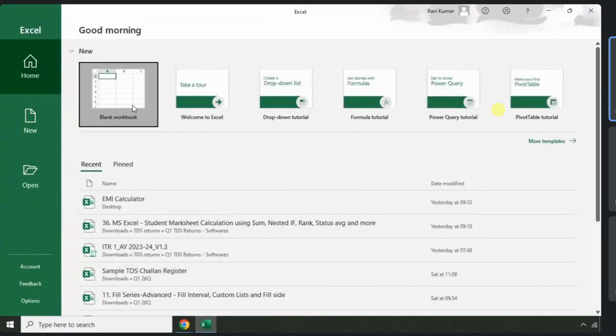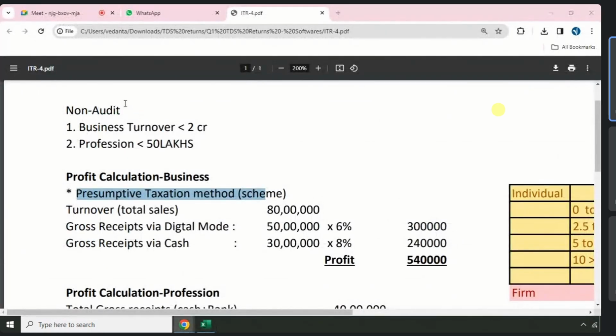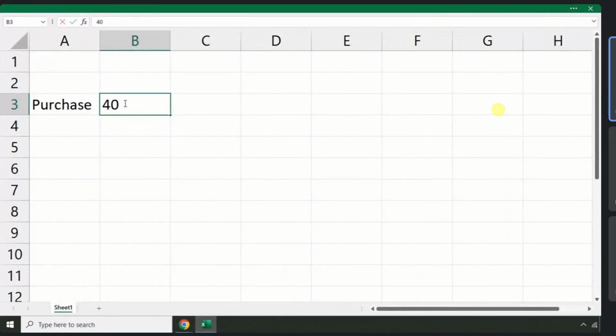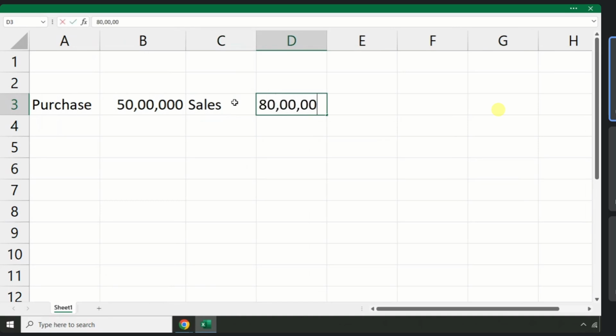Look, let's say we are running a business where our total purchases are, consider, around 50 lakhs. Just for example, purchases total 50 lakhs and consider our sales are 80 lakhs. So what will be the gross profit?